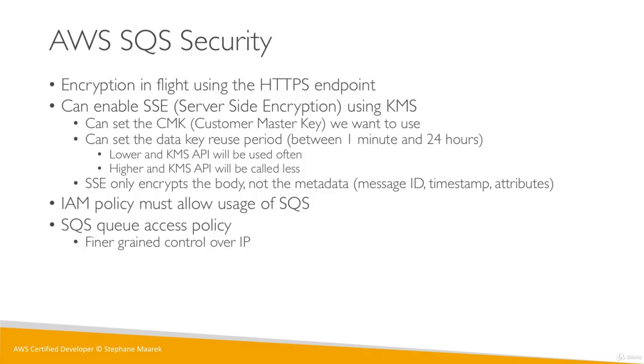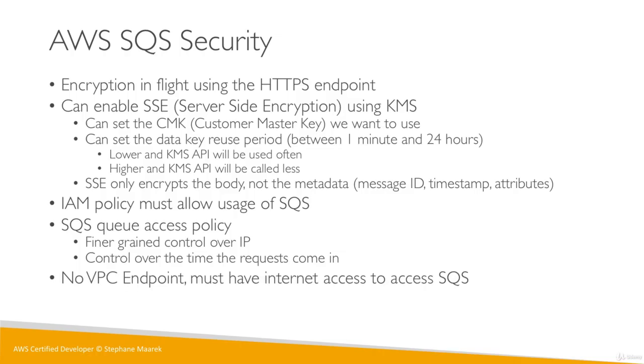You can use the IP for deciding who wants to access, and you can say when the messages come in and from which accounts. It's a little bit more advanced. I don't think you need to know it for the exam. Finally, a very common question is, there's no VPC endpoint, and so you must have internet access to access SQS, so you can't access SQS privately within your VPC for now.